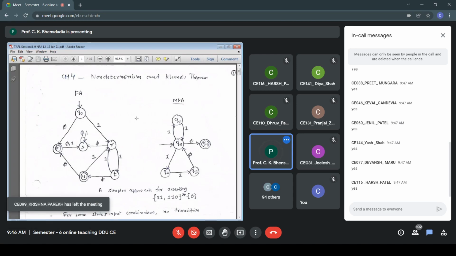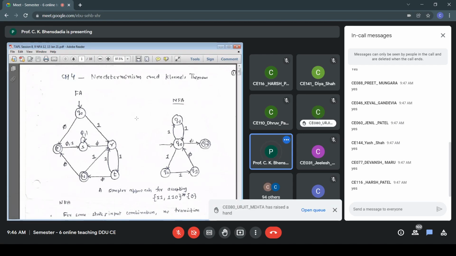So instead of the lot of analysis that we did in the leftmost picture, suppose we are permitted to have a simplified automata: Q0 to Q1 will take care of 11 star, Q0, Q2, Q3 will take care of 110 star, ending with 0, transition to the accepting state. Then I think we don't require that much analysis. The task of constructing an automaton for the given language gets simplified.